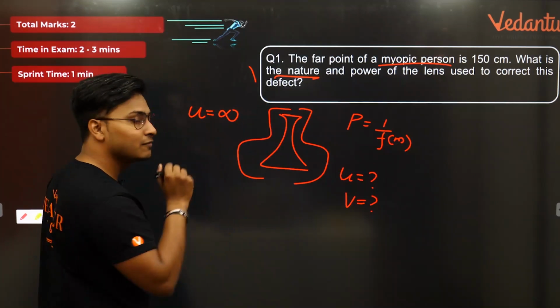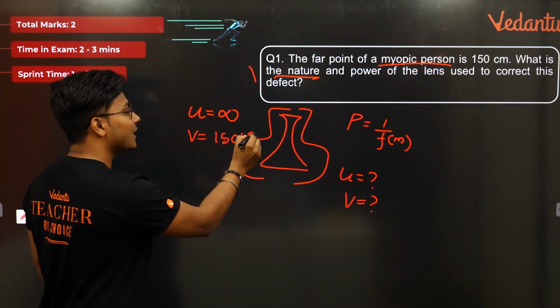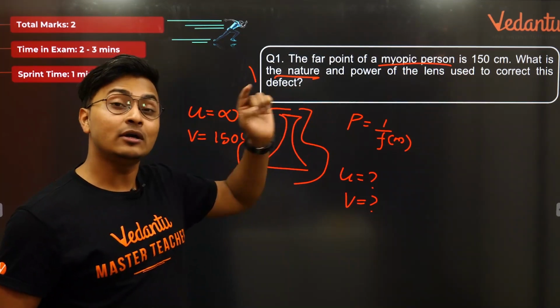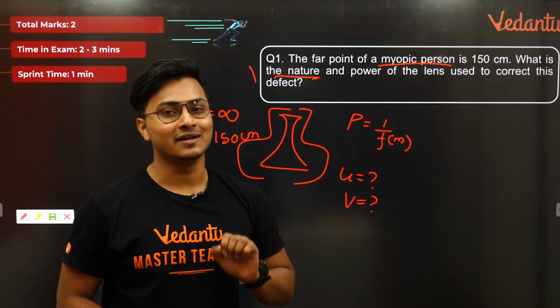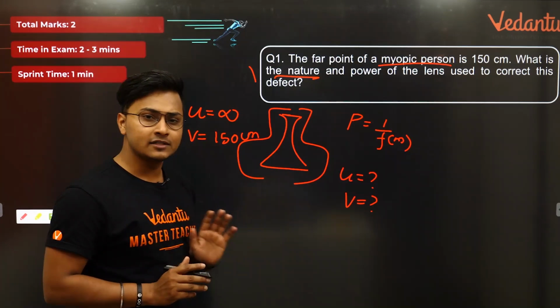So what is this 150 centimeter? This is V. Simple scenario. This is the clarity which you need in your mind. Whenever far point or near point comes in a numerical, it's always image distance. It is not object distance. Cool? Okay. Very simple clarity now. Now you know what is u, what is v.